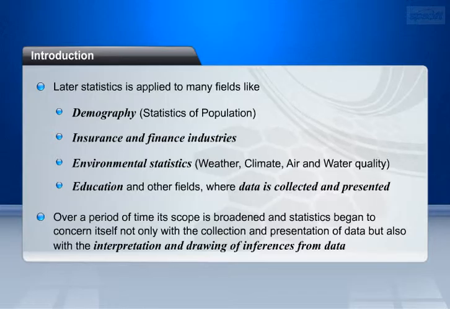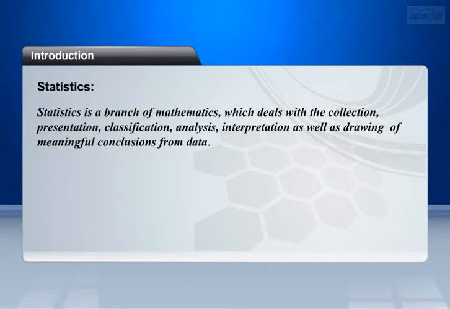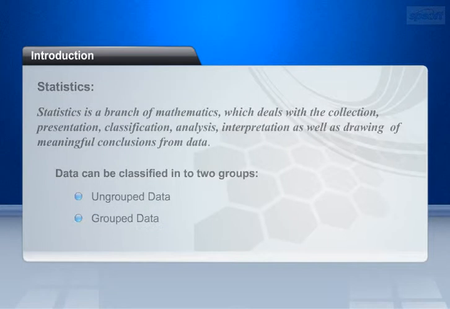Thus, information or data collected is classified, and is used in preparation of policies and plans for the development of a specific field. Let's now define statistics from what we have learned. Statistics is a branch of mathematics, which deals with the collection, presentation, classification, analysis, interpretation as well as drawing of meaningful conclusions from data. Data can be classified into two groups: ungroup data and group data. Let's know in detail about group data and ungroup data. First we shall see ungroup data.